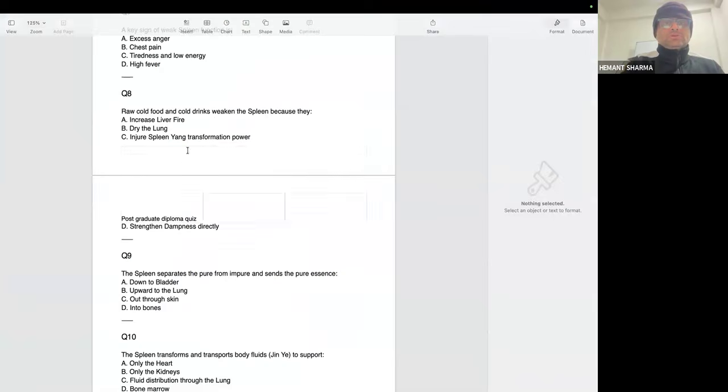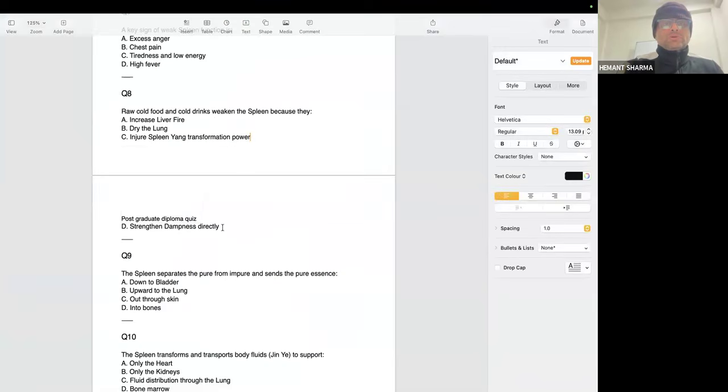सर जो डी ऑप्शन है क्या कोल्डनेस डायरेक्टली स्ट्रेंथन करती है डैम्पनेस को? Strengthen dampness directly. Cold, raw, खाली cold जो होता है। Cold food and cold drink weaken the spleen because they strengthen dampness directly. No. Our main thing, they will injure the spleen.